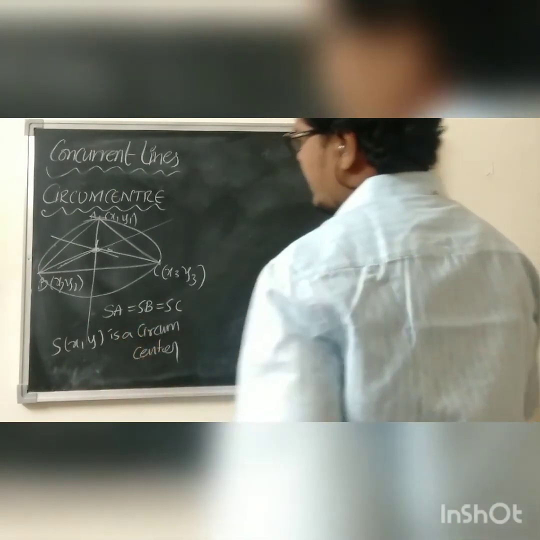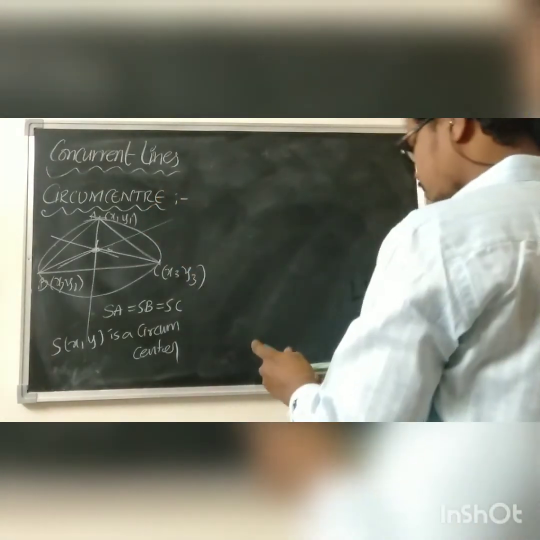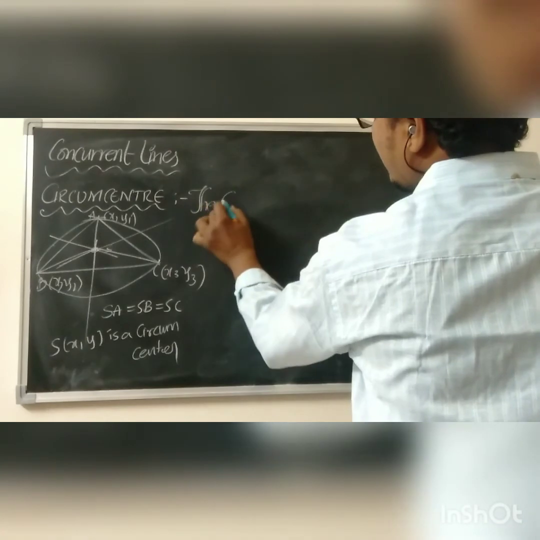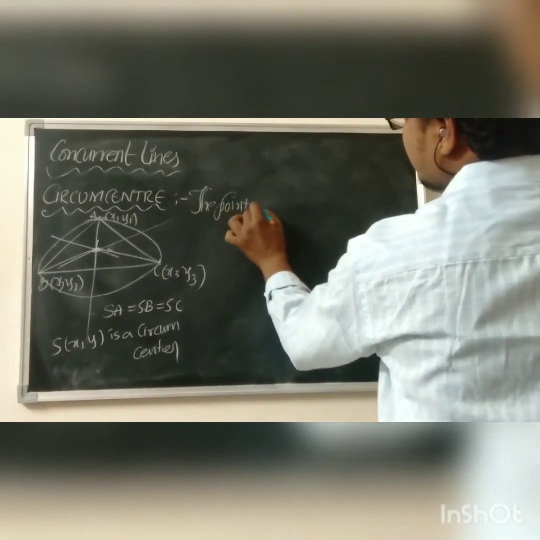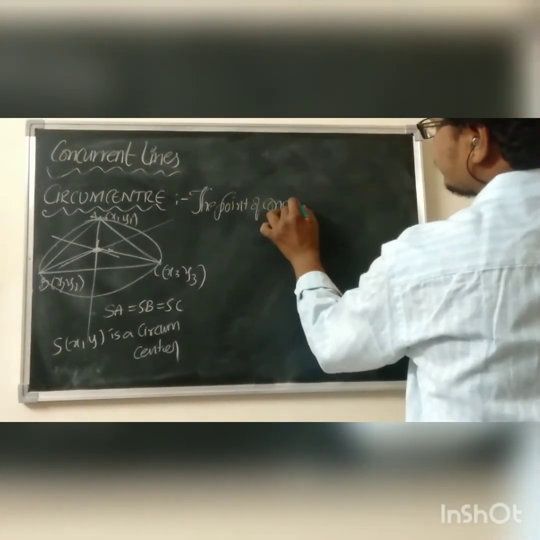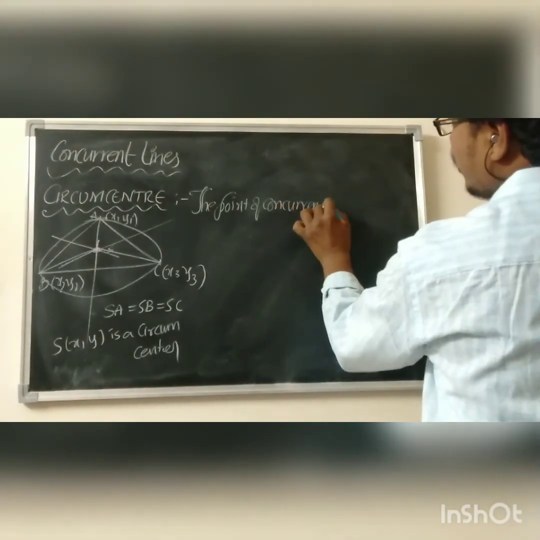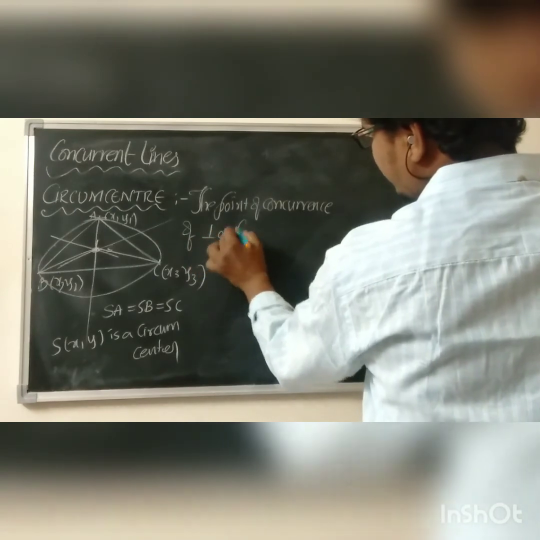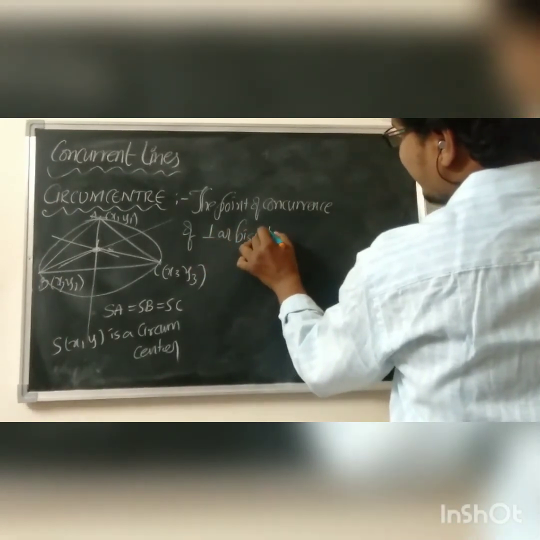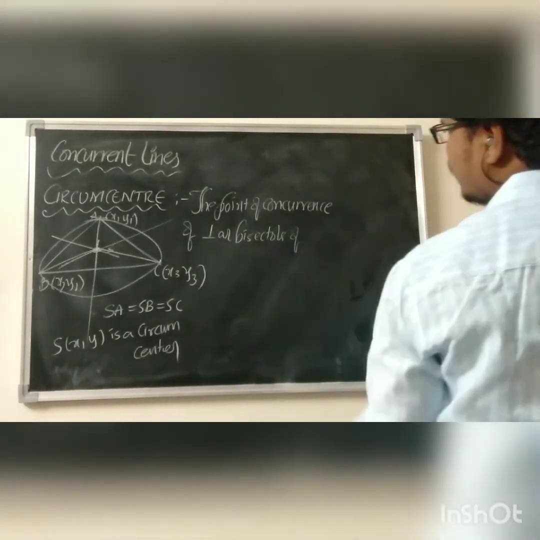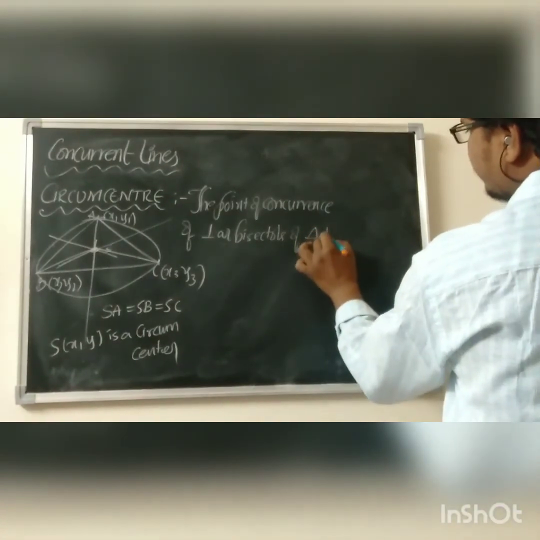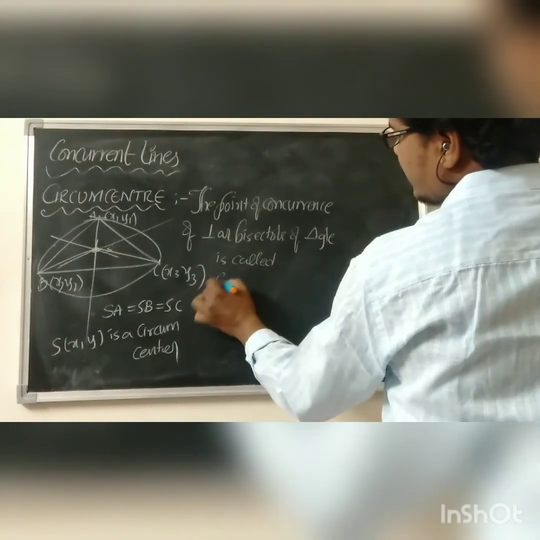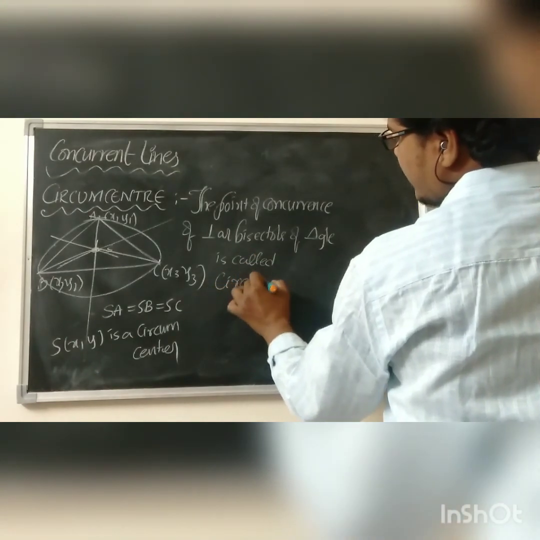I didn't give the definition, right? Let's see. The definition of circumcenter: the point of concurrence of perpendicular bisectors of a triangle is called the circumcenter.